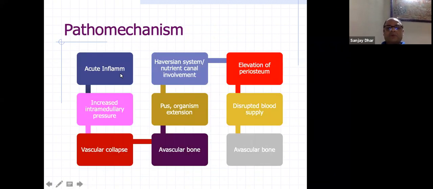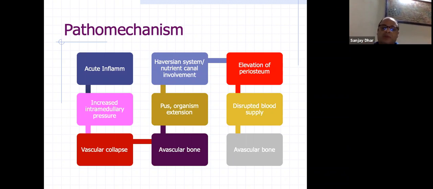So the pathomechanism: there is acute inflammation, and there is hematoma formation in the metaphysis because of the trivial injury, because this is a cancellous area. It is very spongy bone with a lot of interstitial spaces. So the blood collects there, there is pooling of the blood, and increased intramedullary pressure goes on. So there is cell formation, and vascular collapse; the end arteries stop supplying. So there is again florid infection, then surrounding avascular bone. So infection goes on. It is a cycle.